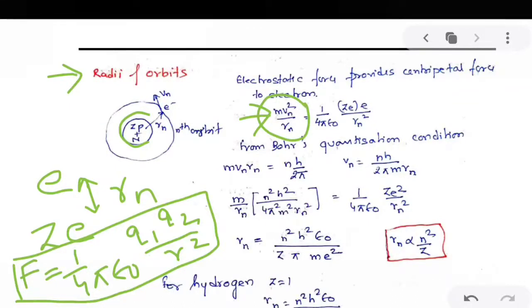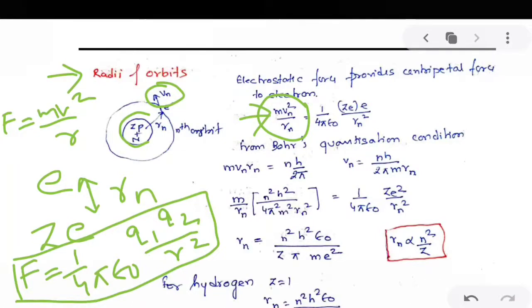Centripetal force is F equals mv square by R. Here we have written V as Vn, because this is the speed of the electron in the nth orbit.